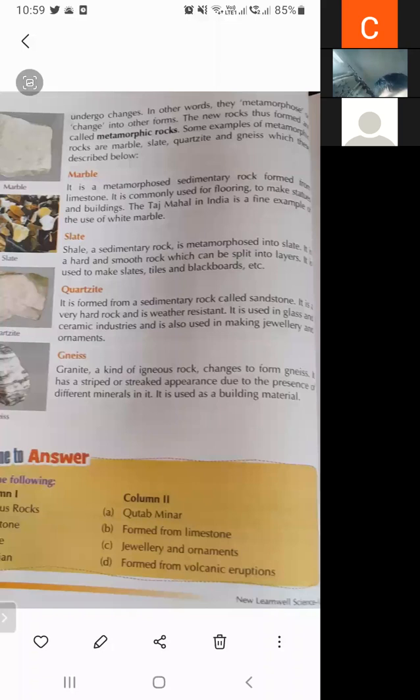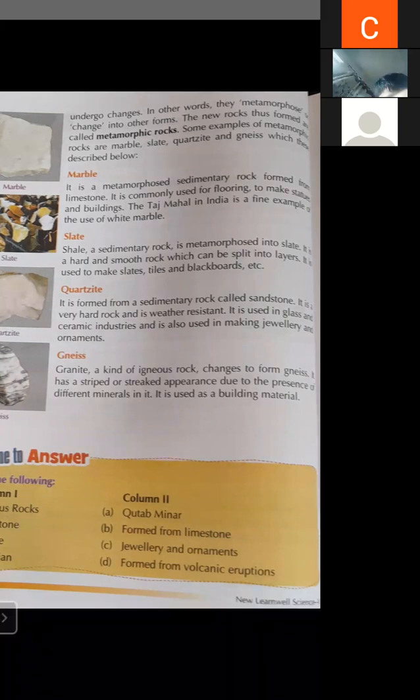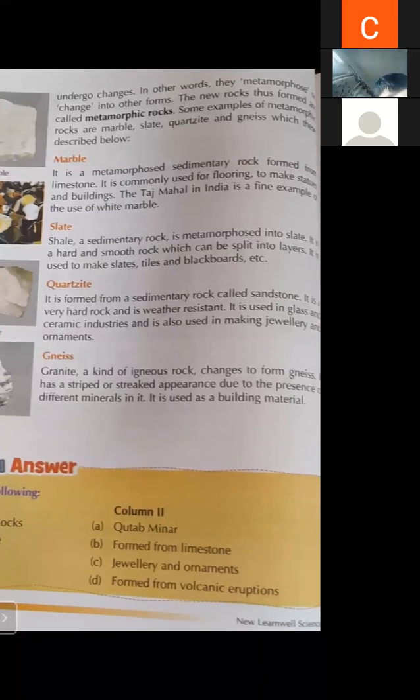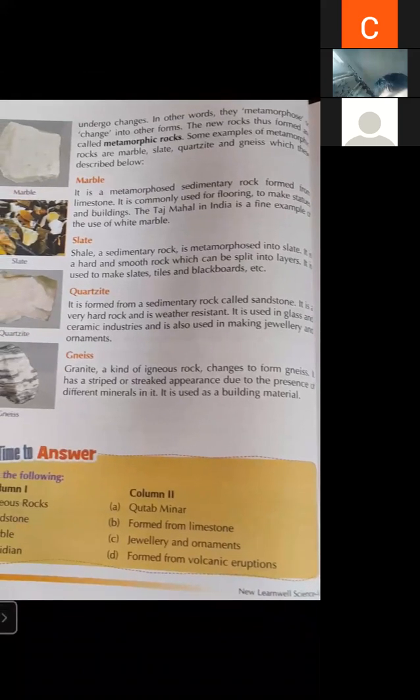But when very high temperature and very high pressure is applied on igneous and sedimentary rock, they will convert into some other rocks, and those rocks are known as metamorphic rock. So metamorphic rock is another form of igneous rock and sedimentary rock. Sedimentary rock and igneous rock are converted into metamorphic rock when very high pressure and very high temperature is applied on it.